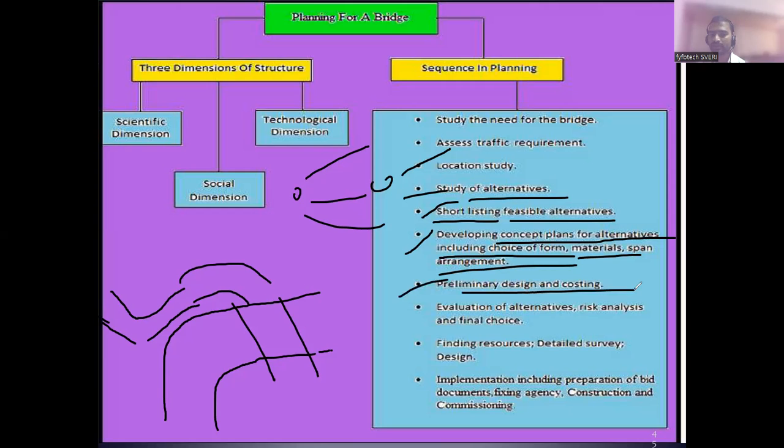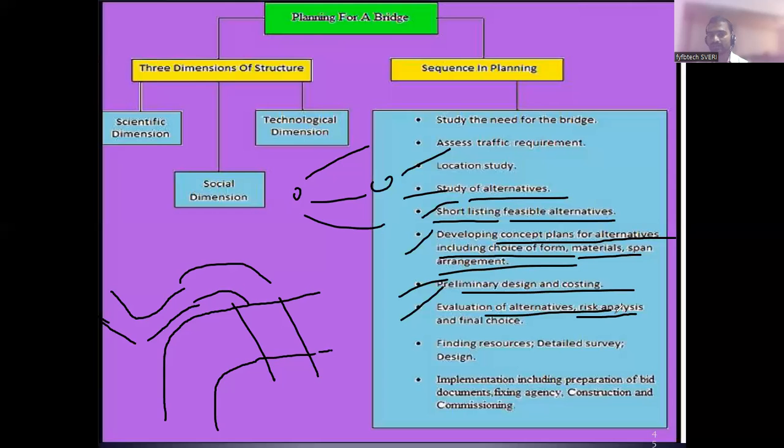Preliminary design and costing. Before constructing the bridges and all, you have to do design and costing. Design means you have to find out the materials, thicknesses, dimensions and all. Costing means estimation and costing. So how much material is needed, how much the amount will be. We have to do estimation and costing before construction only, and you have to do evaluation of the alternatives. Don't construct only one structure. Whatever alternatives you had, evaluate all of them, and among them select the one which is economical.